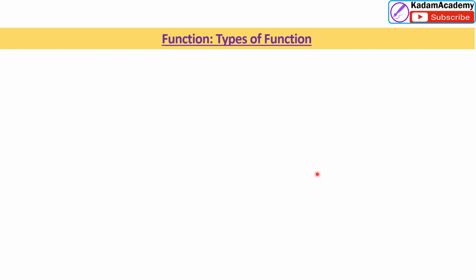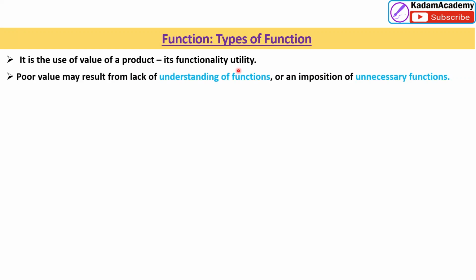Then what is the meaning of function? Types of function. It is the use value of a product, its functionality, utility, how it is utilized by the customer. Poor value may result from lack of understanding of functions.